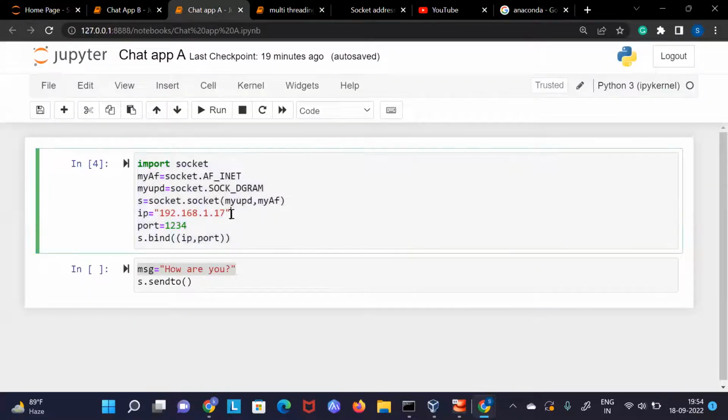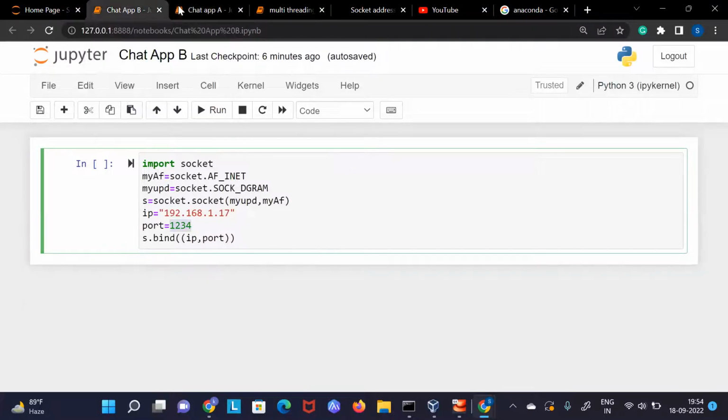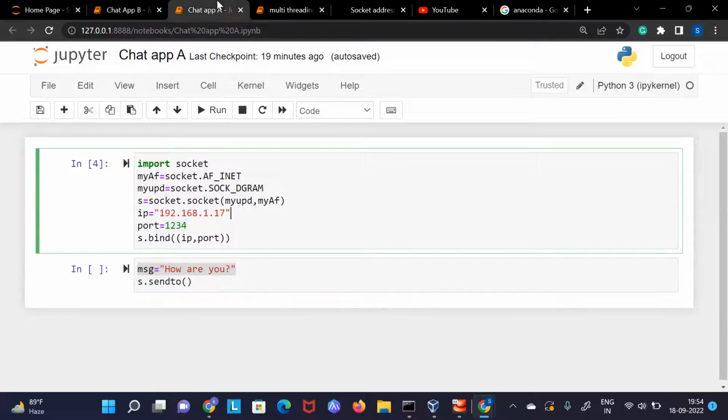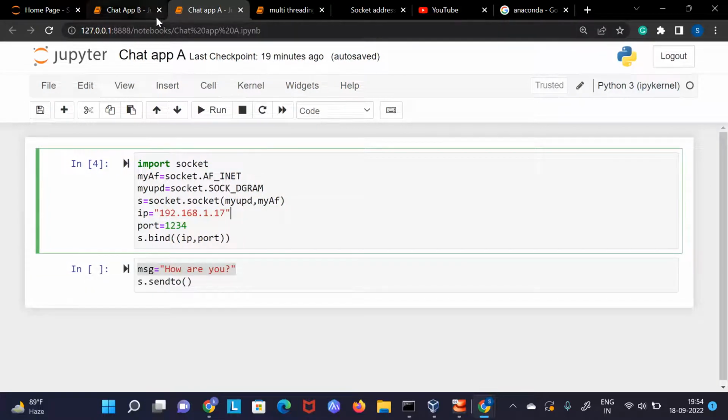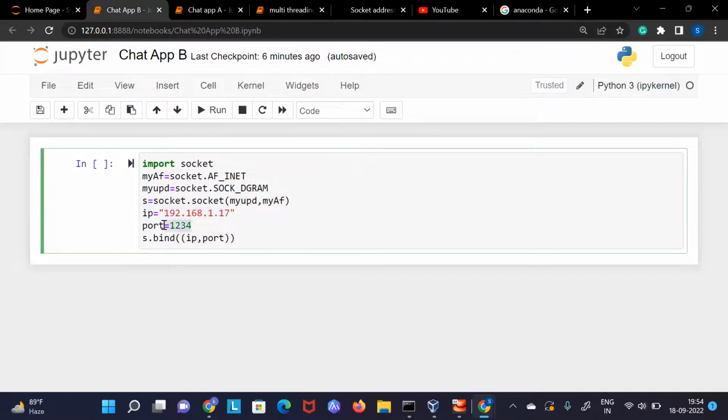So for chatting, you can chat between two different operating systems, and also you can chat between two different tabs. Why? Because both of them will be running on the same IP, but on different port numbers. I hope it is clear. So let's say if I wanted to use port number 4321, now we can chat between these two tabs.